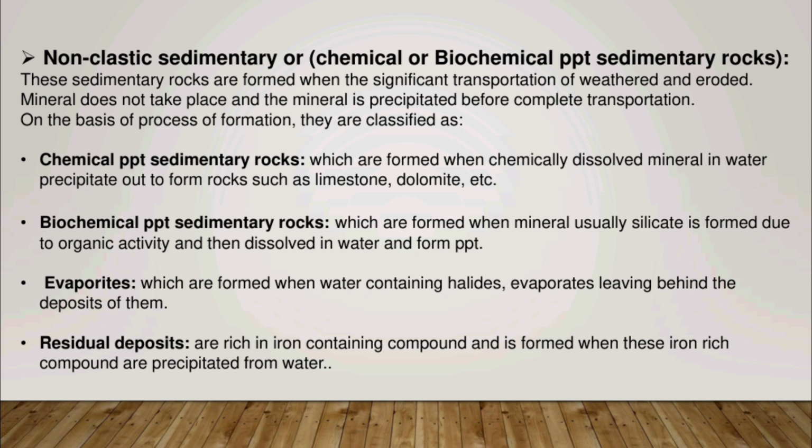Now we talk about biochemical sedimentary rocks. They are formed when mineral, usually silicate, is formed due to organic activity and forms precipitates. Now we talk about evaporites. These are formed when water containing halides evaporates, leaving the rock behind. Now we talk about residual deposits. They are formed when iron-rich compounds are precipitated from water.